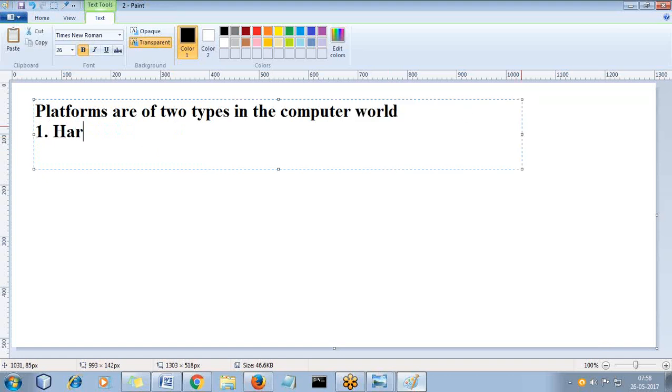What is the difference between hardware platforms and software platforms?